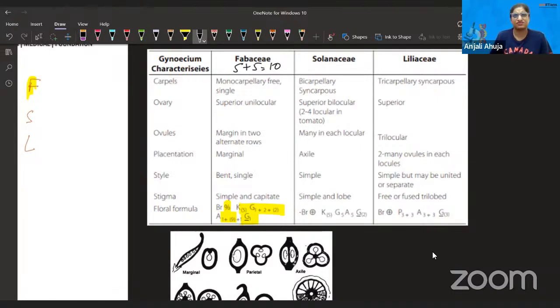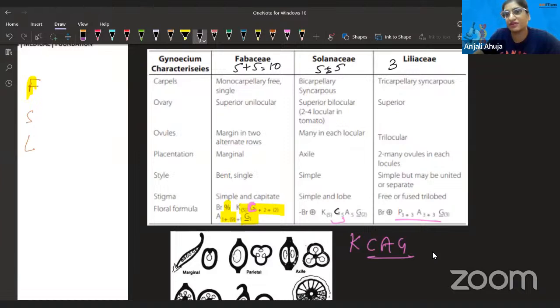Wait, the floral formula is wrong. They have written KGAG, KGAC. Why would they write that? It should be KCAG, with K, C, A, G in sequence. The sequence is wrong in this one; there's a typing mistake. That's P, A, G, and this is also C, not G. They have made a typing mistake, which made me confused. Anyways, KCAG. Now it is right, and this is equal to 5, 5, because everything is 5.